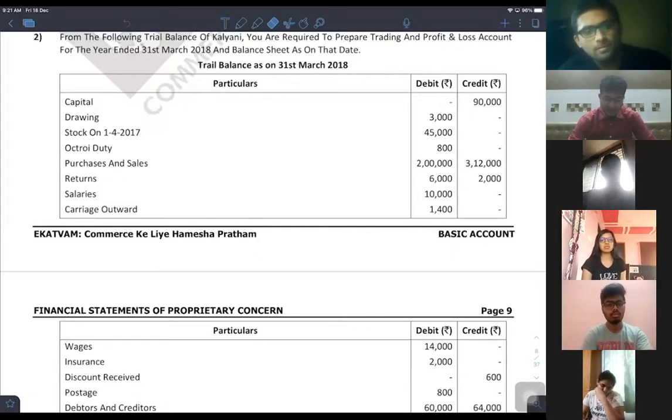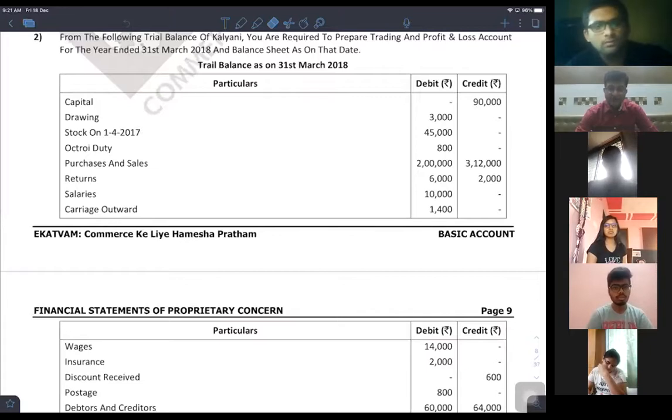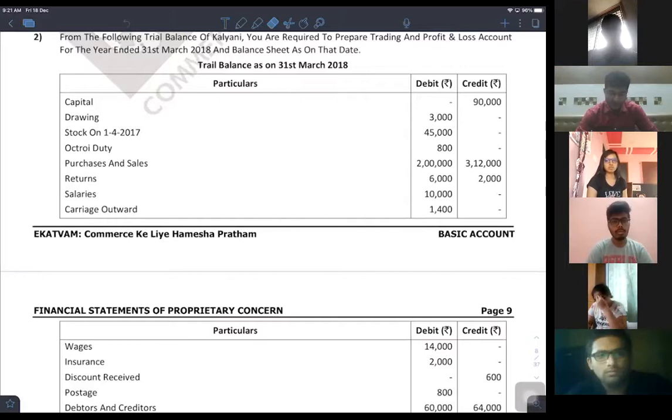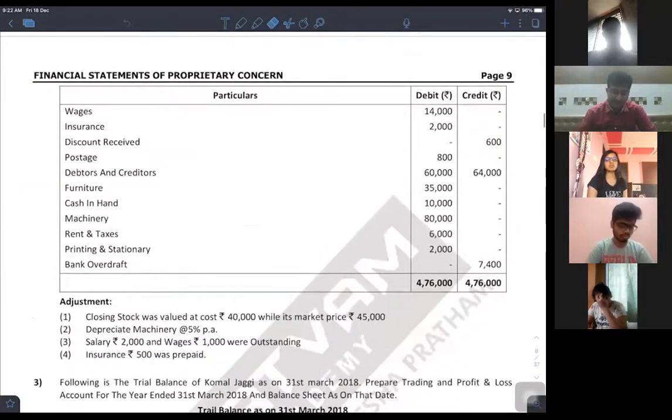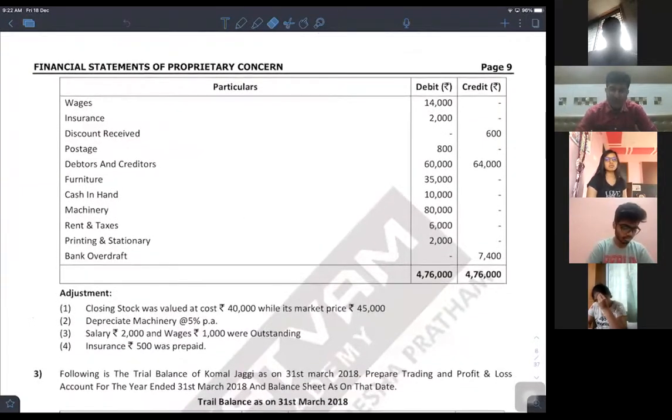Purchases and sales, returns. Now return given on the debit side is return inward and return given on the credit side is return outward. So debit side return is sales return and credit side is purchase return. Salaries, carriage outward. Outward means for the sale, goods sold and dispatch expenses. Wages, insurance, discount received, postage, debtors and creditors, furniture, cash in hand, machinery, rent and taxes, printing and stationery, bank overdraft.